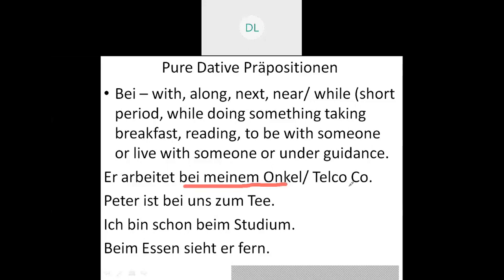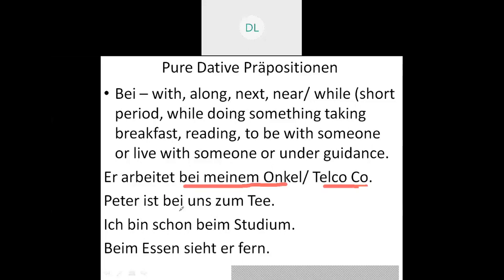The next one is Telco company, that is, arbeitet bei Telco company. Here you can't say arbeitet mit Telco. When you are working with some company, it has to be bei only. Next, Peter ist bei uns zum Tee. That is, Peter is with us.